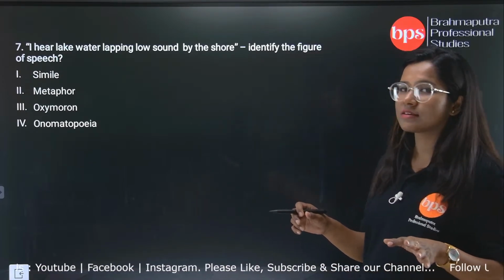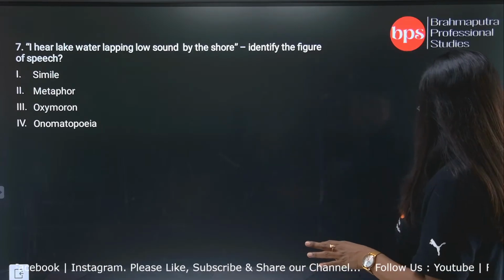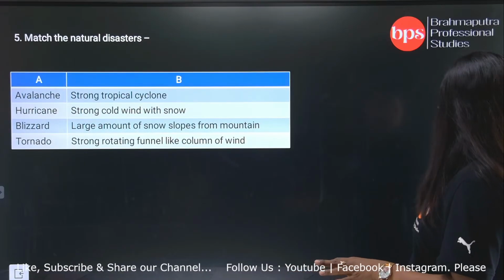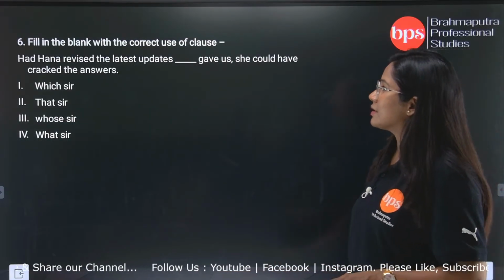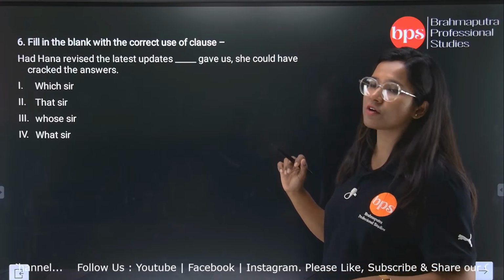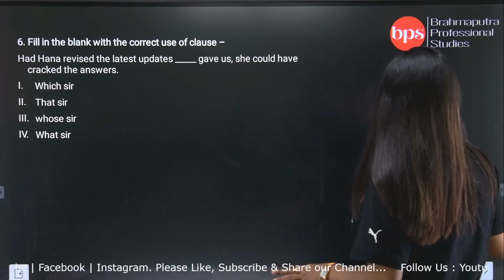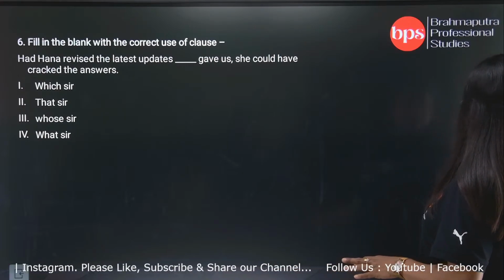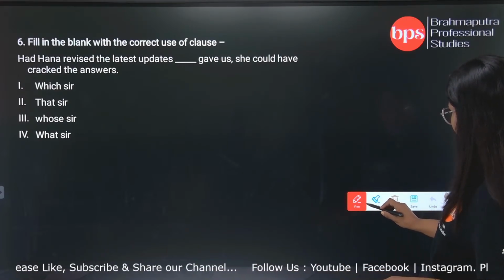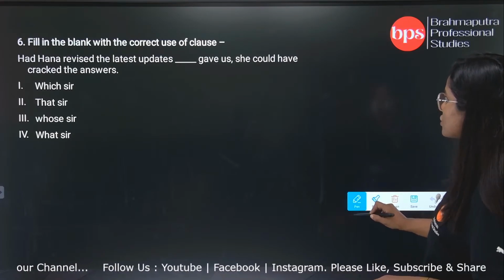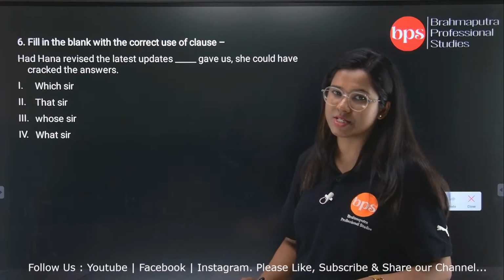Yes, next question number 6. Fill in the blanks with the correct use of clause. Clause is when there are two parts or more than two parts of the same sentence.